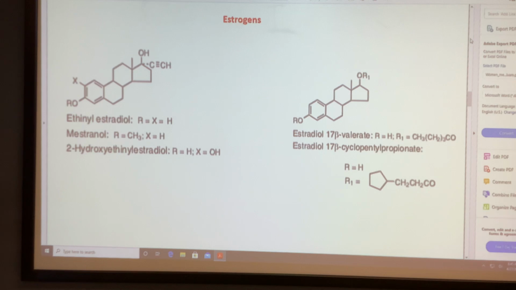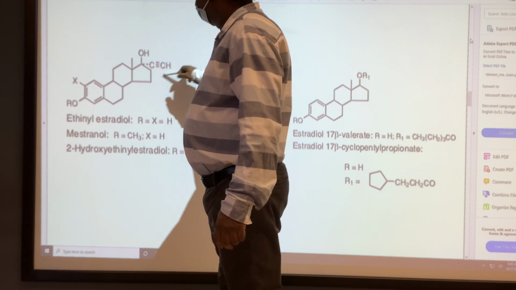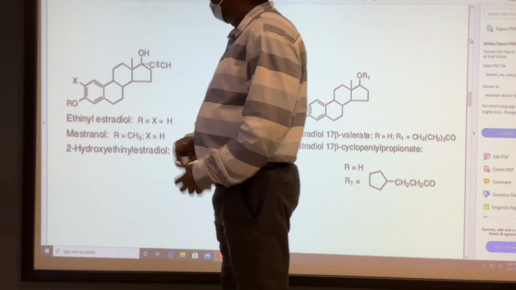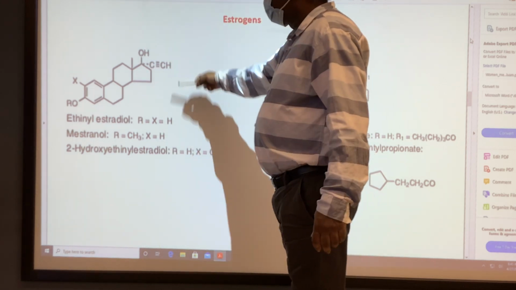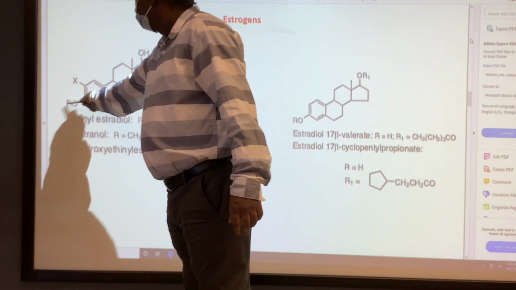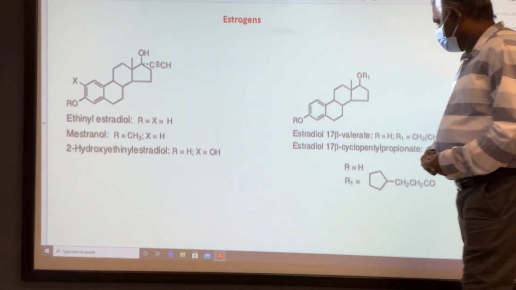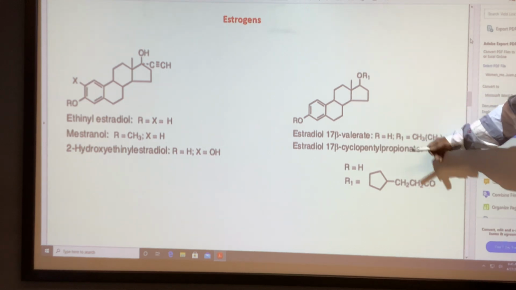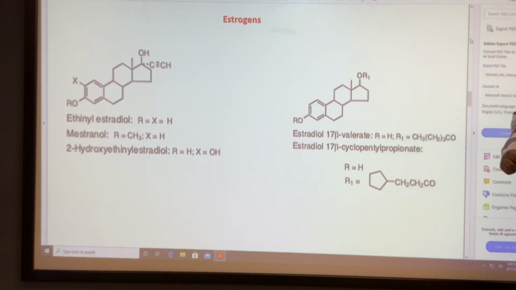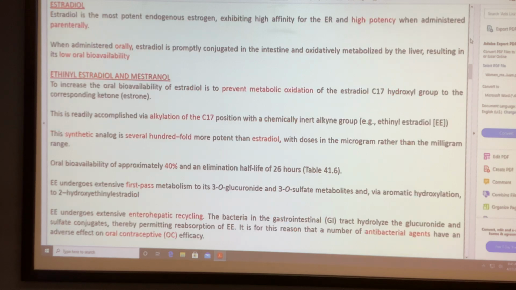Ethinyl estradiol prevents the oxidation of the hydroxyl group, and is an active compound suitable for oral. Mestranol is the methoxy analog, a prodrug of ethinyl estradiol. And those esters, the fatty, lipophilic esters, are depot formulations suitable for a longer duration of action, 14 to 28 days.